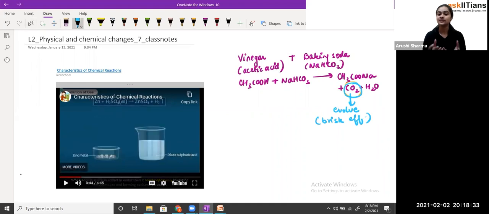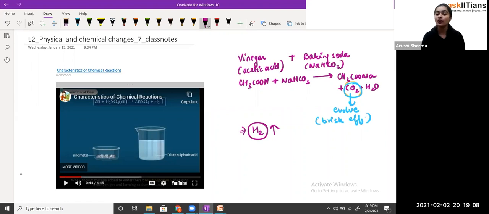See, students, sodium is a very reactive metal, one of the most reactive metals. When sodium is added to water, there is the evolution of hydrogen gas. Whenever there is the evolution of a gas, and we write down the reaction, it is represented by this arrow pointing in the upward direction. That means the gas has been evolved out into the atmosphere.